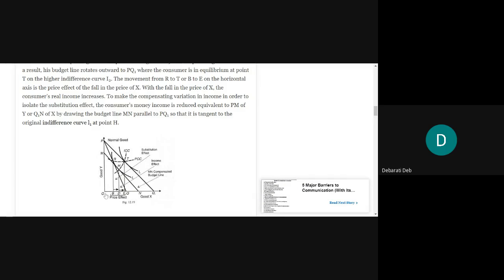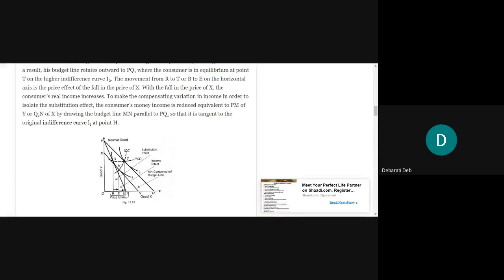Now we are saying that the price of good X will fall. Thus, the budget line of the consumer will increase. But the price of good Y is not changing, so the budget line will become a little flatter and move outward, and the new budget line formed is PQ1. There we also draw an indifference curve I2 that touches this new budget line at a point T. Now again we draw a perpendicular line from T on the x-axis, and it meets the x-axis at the point E.